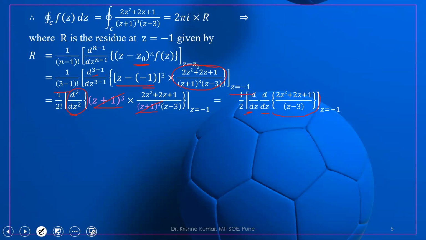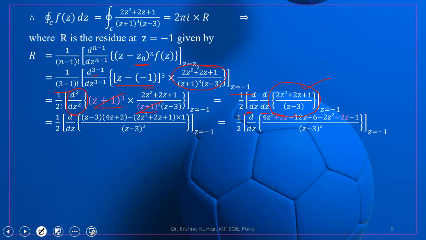We have to first differentiate this with respect to z. So we use the u by v rule, numerator and denominator. So what is the formula for that? Denominator is z minus 3 times the derivative of the numerator. What is the derivative of 2z square plus 2z? It is 4z plus 2. Minus (2z square plus 2z plus 1), and again the derivative of z minus 3 is 1, and the whole thing is divided by (z minus 3) whole square.